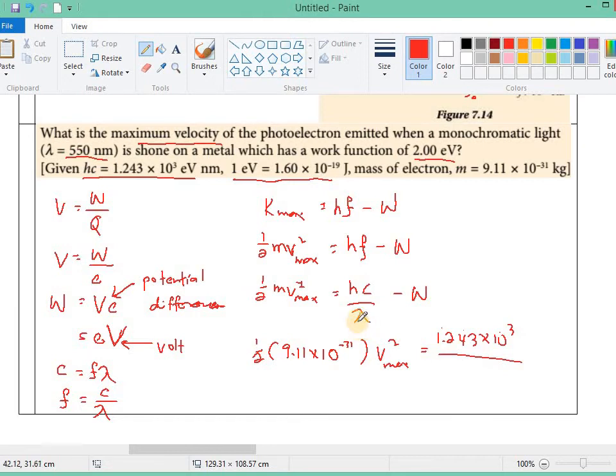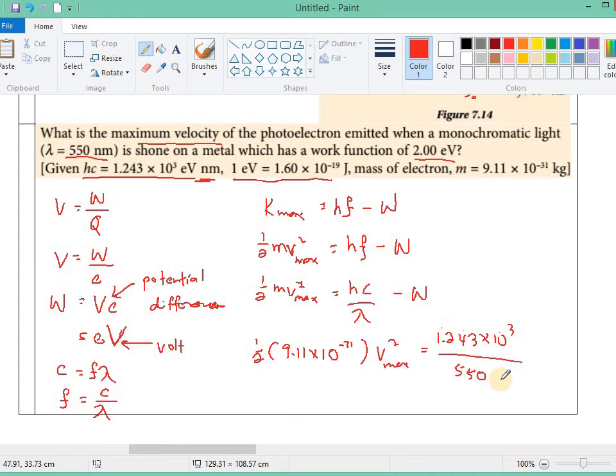The wavelength is 550 nanometer, and you see that the unit given for hc is already in nanometer. So you don't convert it into meter. You just write 550, not 550 times 10 power negative 9. The reason is that everything inside here needs to be in the same unit.